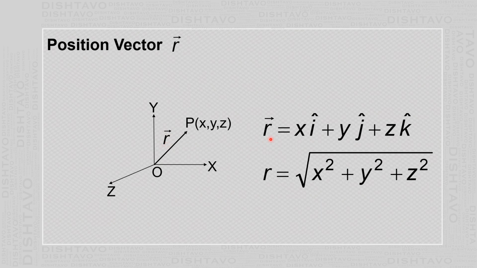One can express this vector r as equal to x i cap plus y j cap plus z k cap. This x, y and z are also called the components of the position vector. The magnitude of the position vector is written as small r, which is equal to square root of x square plus y square plus z square.